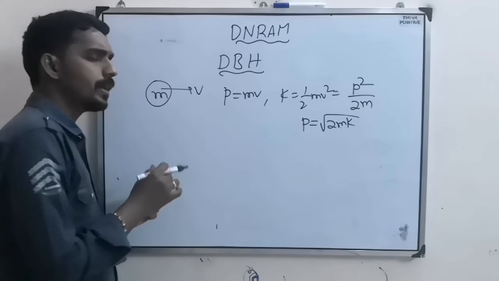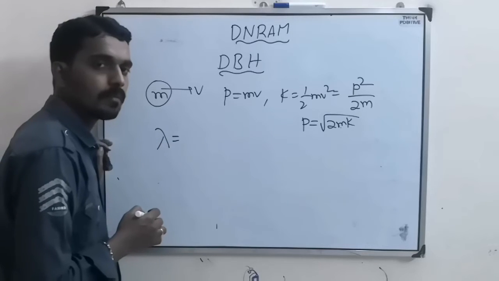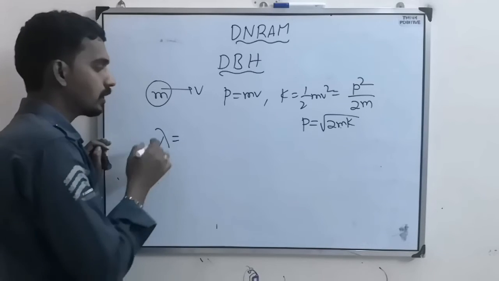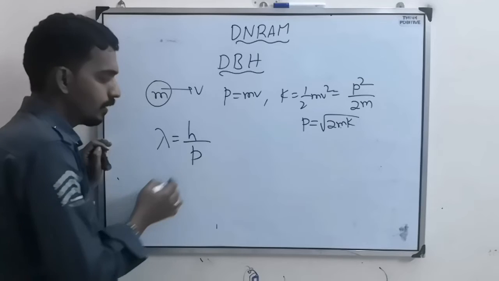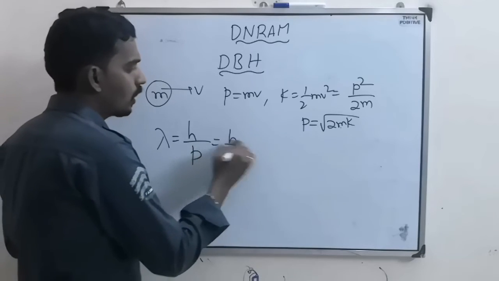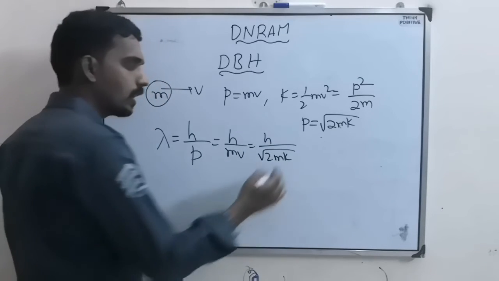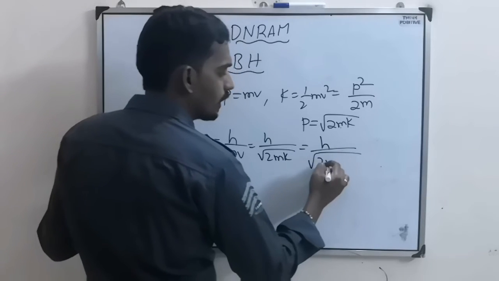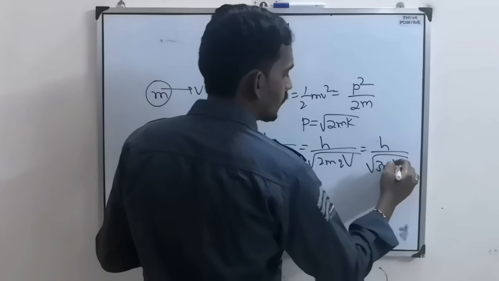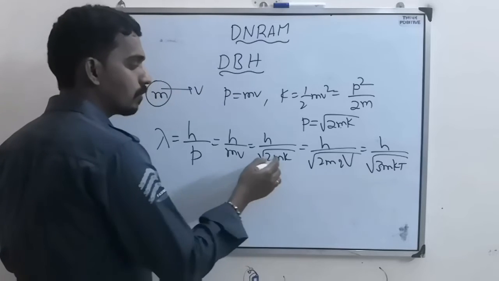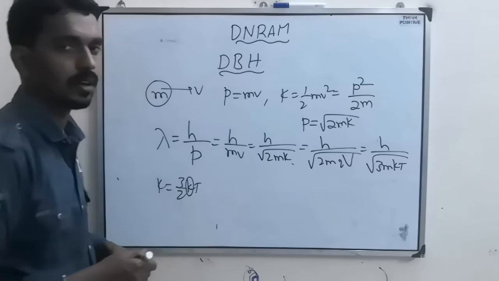Then what he said is, every particle moving with some velocity is associated with some wave, that is called a matter wave, and the wavelength associated with every matter wave or every particle is h by p, where p is linear momentum, or else h by mv, or else h by root 2mK, or else in case of charge the kinetic energy is qV, or else h by root 3mkT, because in case of thermal neutron the kinetic energy is 3 by 2 kT, where k is the Boltzmann constant.